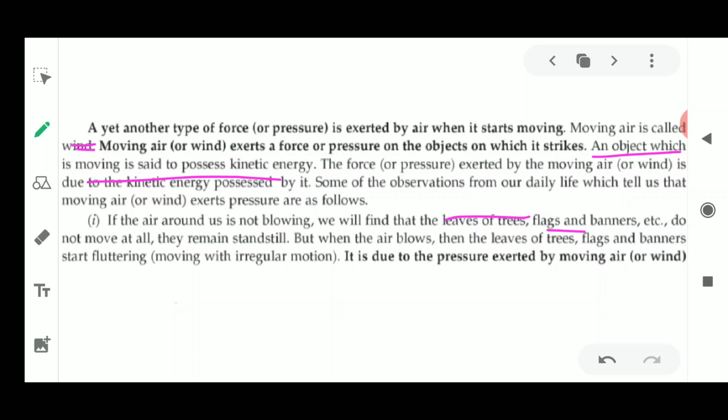If your clothes are hanging on a rope, will they move if the air is not blowing? No, they are not going to move at all. They remain standstill.